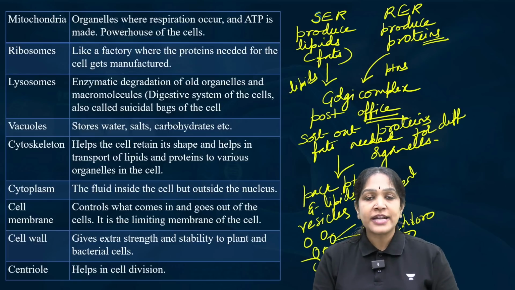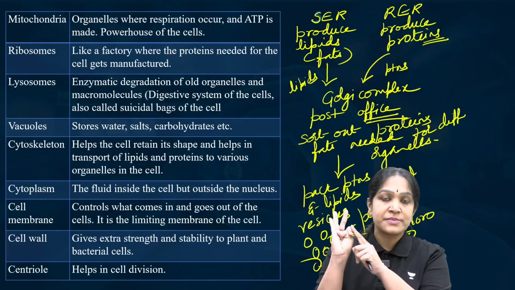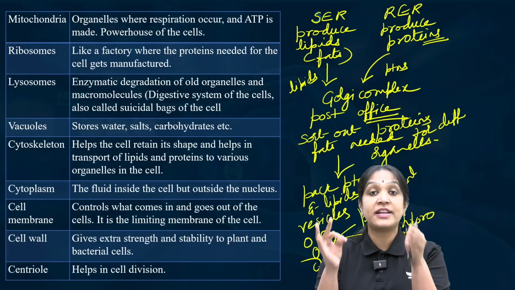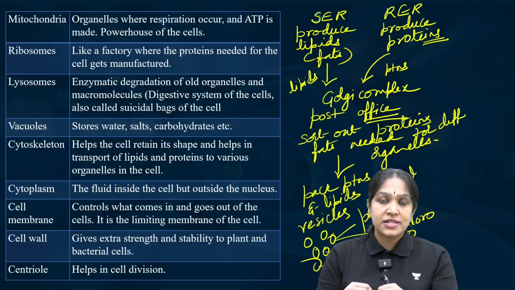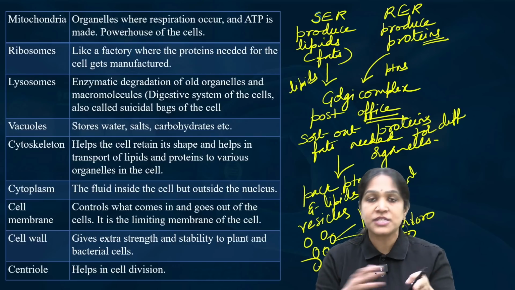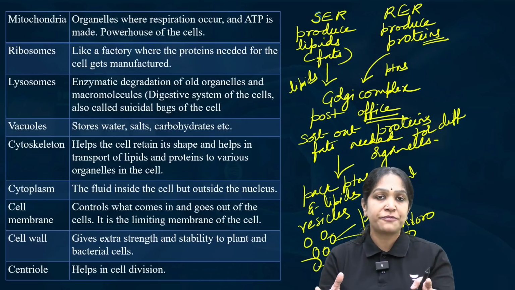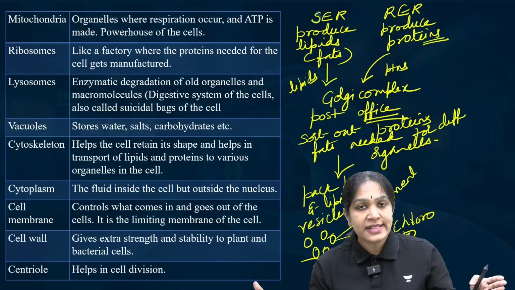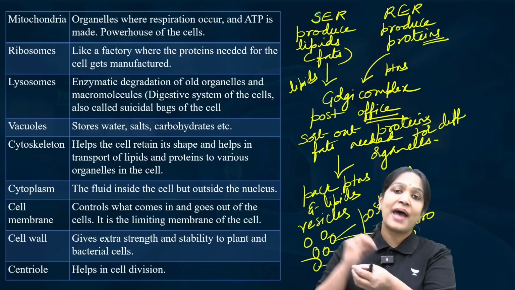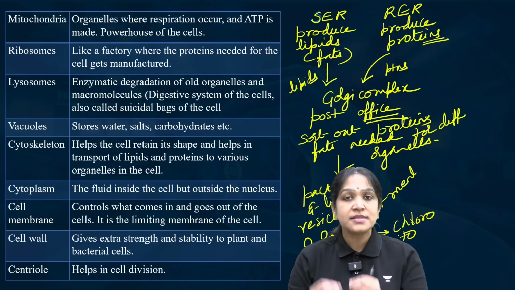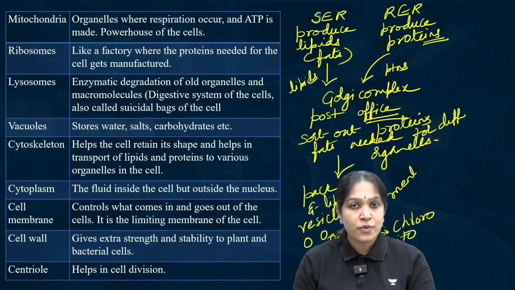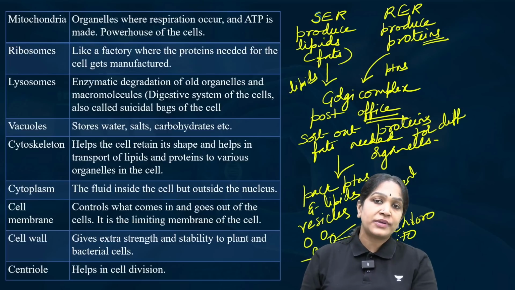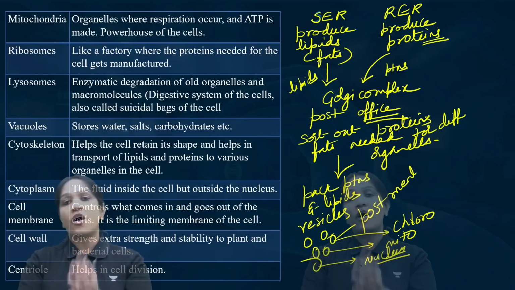Smooth endoplasmic reticulum produces lipids, rough endoplasmic reticulum produces proteins, and they will hand over both of them to the Golgi complex. It is like a post office. It will sort out all these proteins and fats depending on to which organelle they should be transported, and then it will pack them in some small vesicles. These vesicles are like couriers or the postmen. They will carry these proteins and fats to the respective organelles.